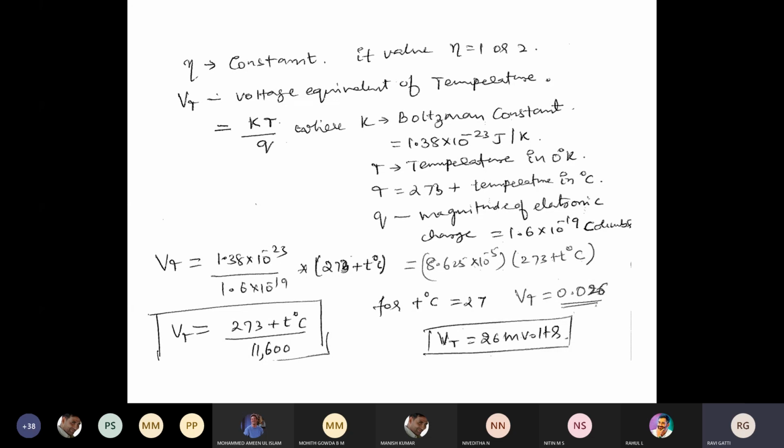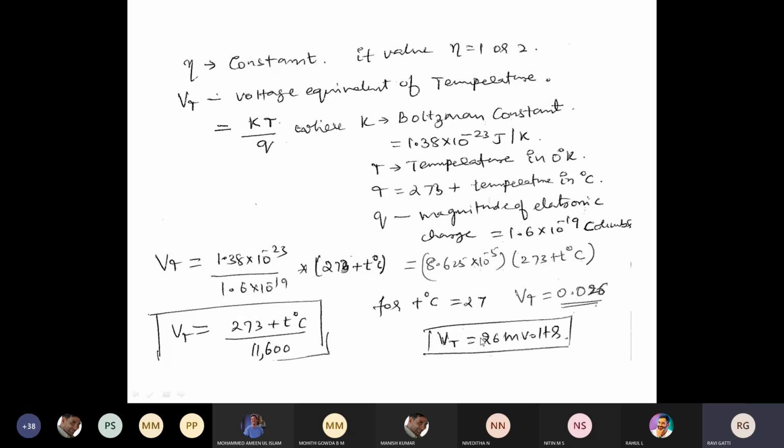Generally the room temperature we take as 27 degrees Celsius. The next one is Q, the magnitude of the one electron charge, which is 1.6 into 10 power minus 19 coulomb. If I substitute all these in Vt equal to K T divided by Q, you'll be getting Vt as 0.026 volts.